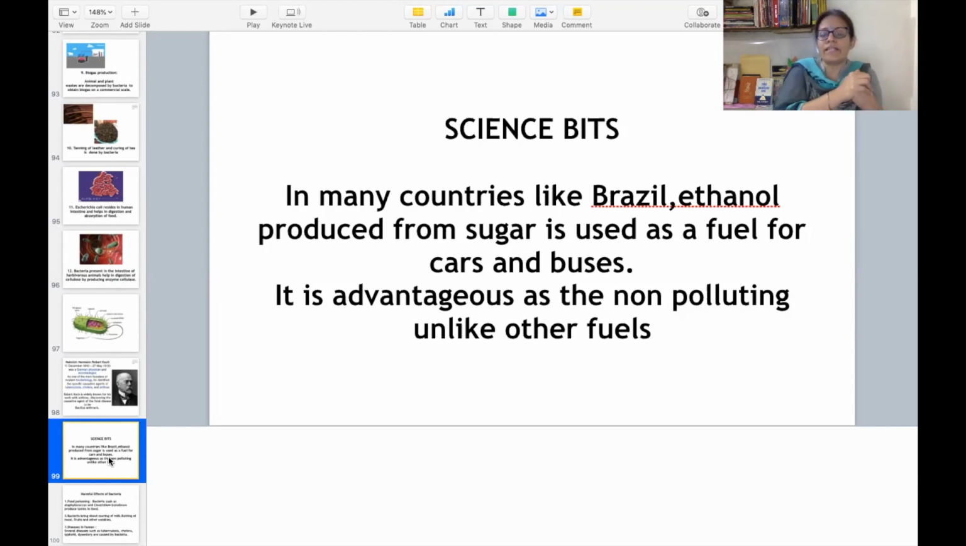So in many countries like Brazil, ethanol produced from sugar is used as a fuel for cars and buses. It is advantageous as a non-polluting fuel, unlike other fuels. Why am I discussing this? Because ethanol is an alcohol, and it is formed due to the process of decomposition and fermentation with the help of bacteria. In many countries like Brazil, they use ethanol, which is produced from sugar, and they use ethanol as a fuel for cars and buses. And why do they use ethanol? Because it is advantageous, because it is non-polluting. You know, other fuels are quite polluting, so this is a very good fuel.